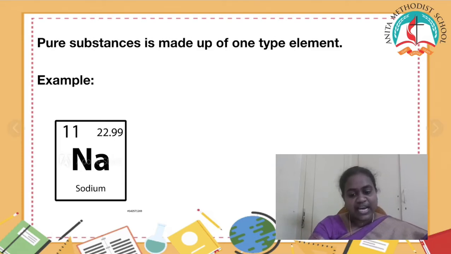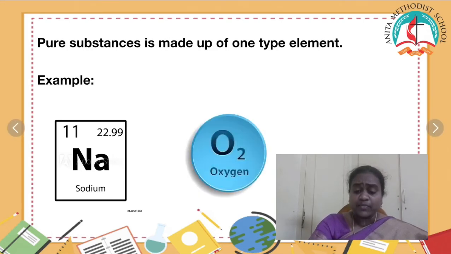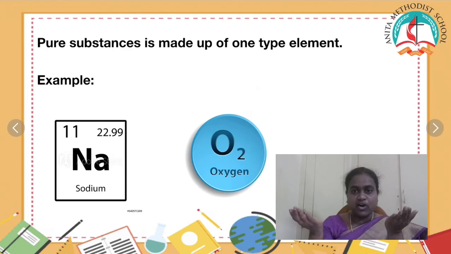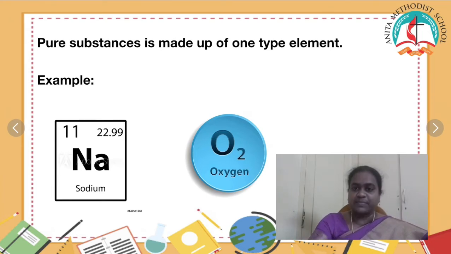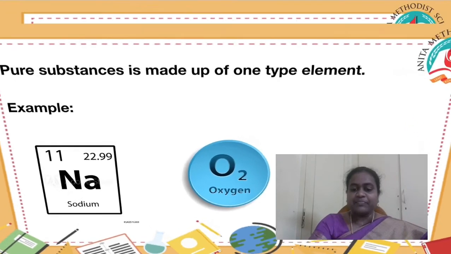Let us look into another example. Oxygen. The symbol for oxygen is O2. So, O2: one oxygen, another oxygen together is called O2. It is made up of one element and it is called a pure substance. And any substance which is made up of only one element is called a pure substance.